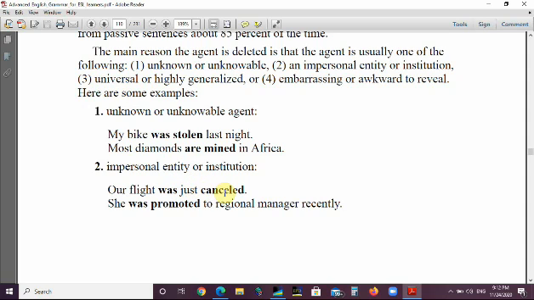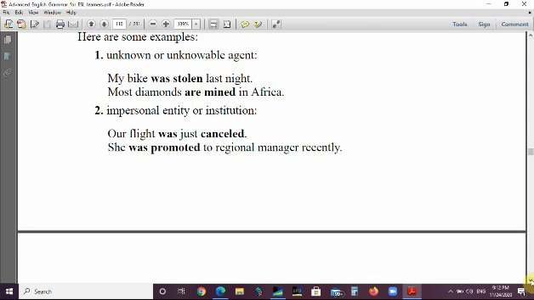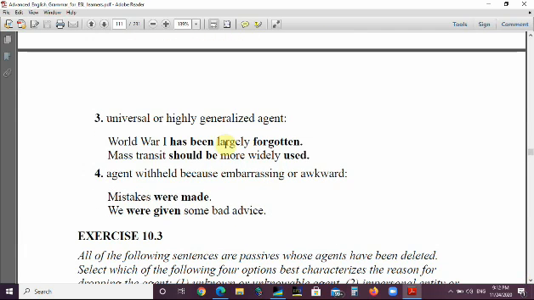Impersonal entity or institution. Our flight was just cancelled. Who cancelled it? The organization. She was promoted to regional manager recently. The organization in which she works or for which she works. Number 3, universal or highly generalized agent. World War I has been largely forgotten. Worldwide. Mass transit should be more widely used. Number 4, agent withheld because embarrassing or awkward. Mistakes were made. We were given some bad advice.